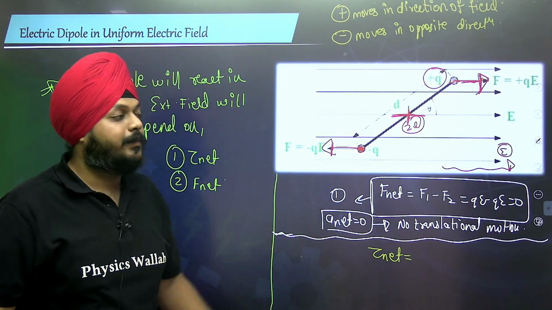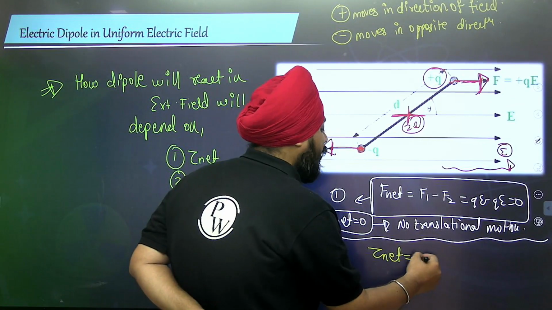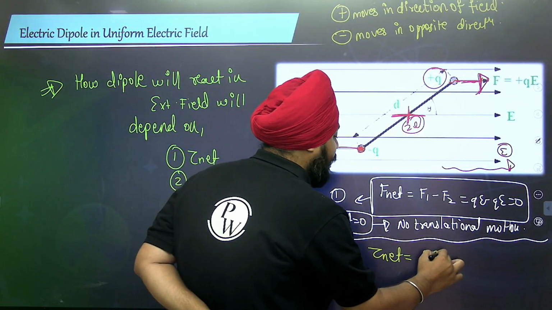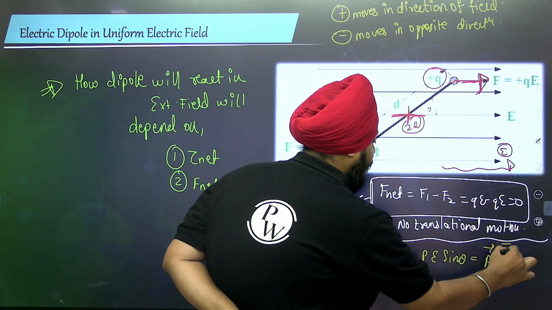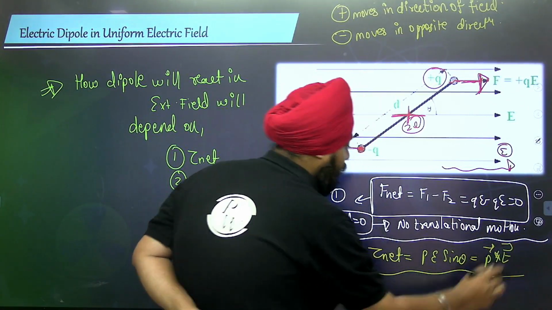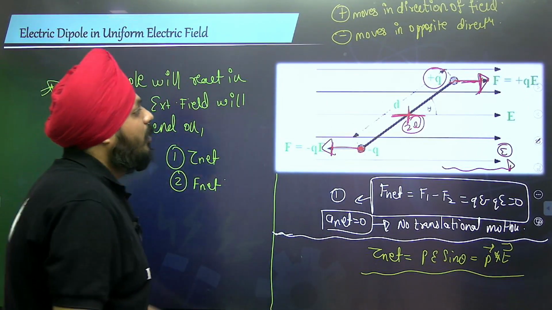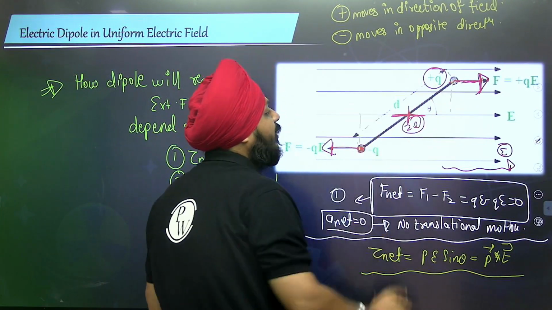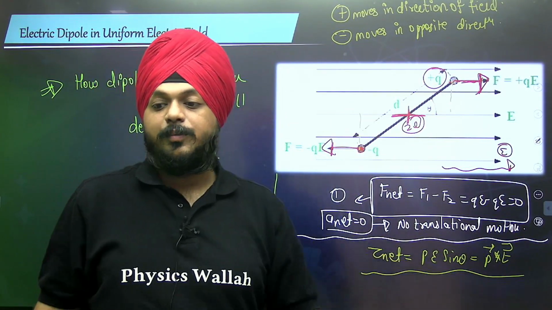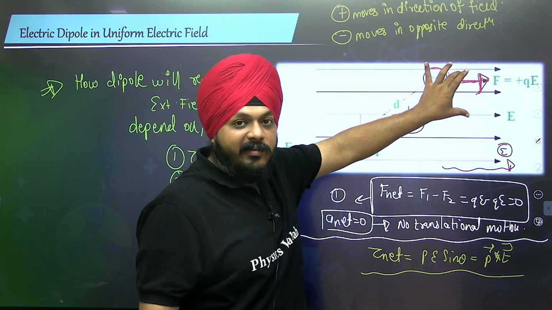If the net torque is not 0, then I'm directly writing it: it is pE sine theta, or that is p cross E. There is a small derivation, but we are directly accepting the formula. Force is qE, multiplied by the perpendicular distance. If this is l, then this is going to be l sine theta.